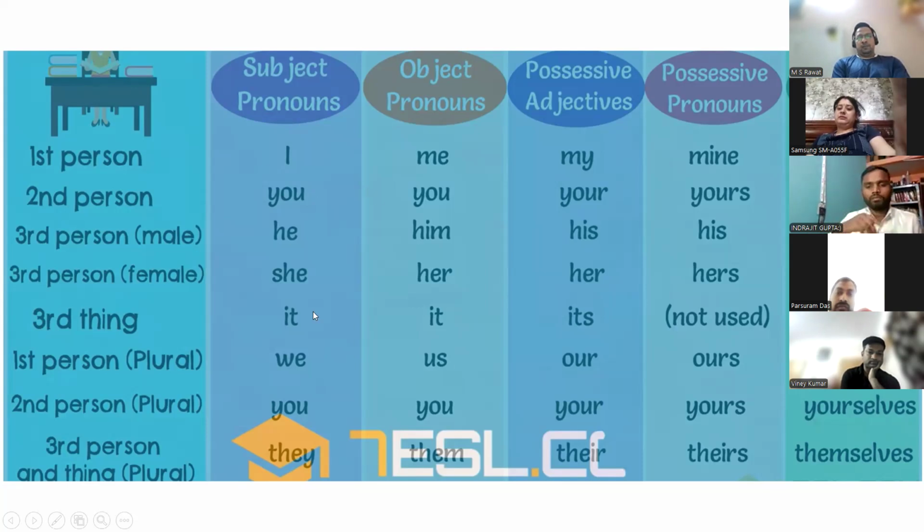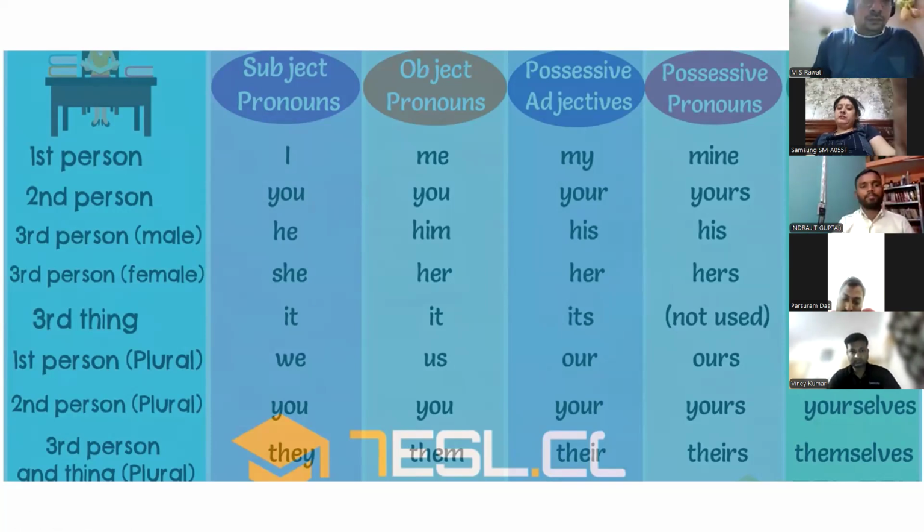But abhi just focus only on these two. So subject pronoun क्या होते हैं? The pronouns which we can use in the place of the subject. Subject क्या होता है? What is subject? Who is doing that work? जो उस काम को करता है, that is a subject. So what are the subject pronouns? I, you, he, she, it, we, you, they. These are all the subject pronouns.